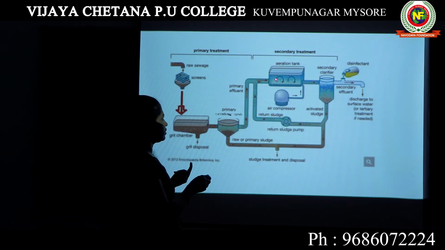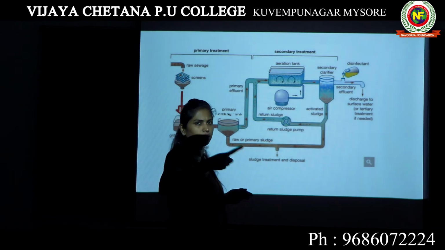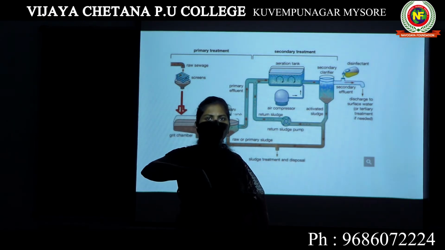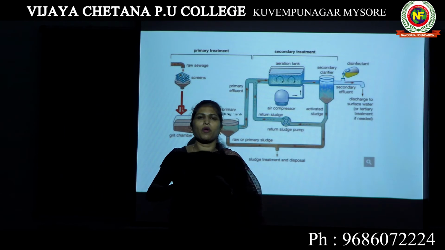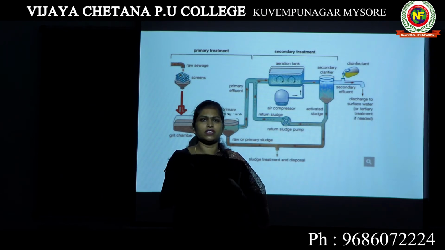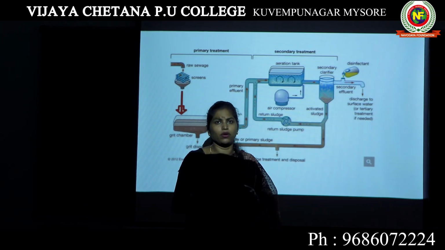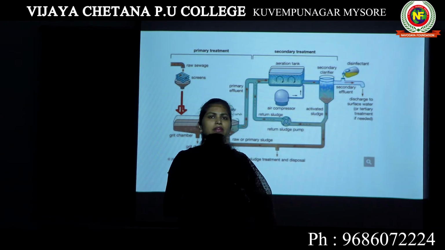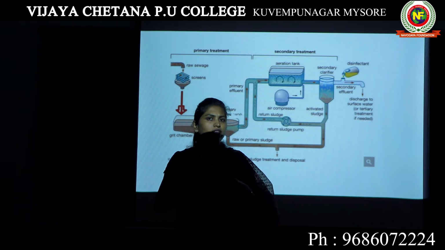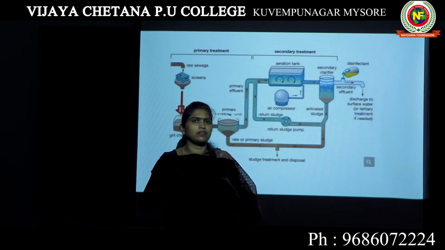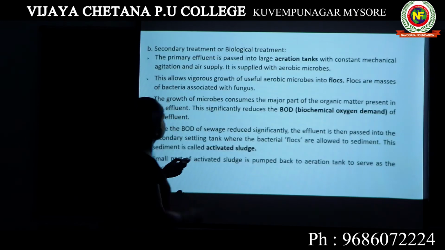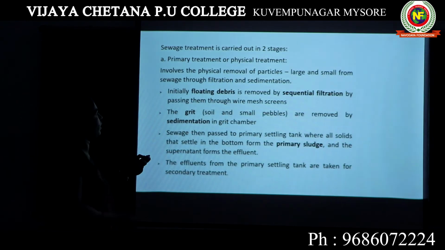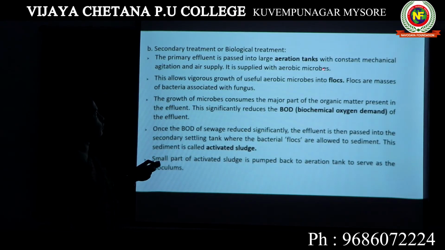The second provision is that it is continuously agitating or mixing the water, so that the air that is coming in is properly mixed in the water. Why does it have to be mixed in the water? Why does oxygen have to get mixed? Why is there continuous mixing? Because, as you read here, it is supplied with aerobic microbes.